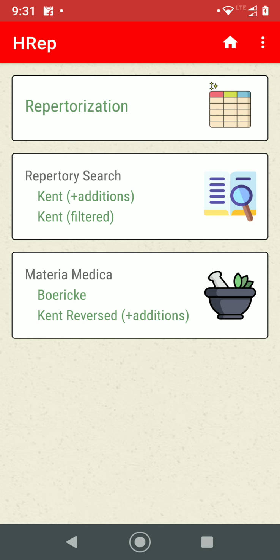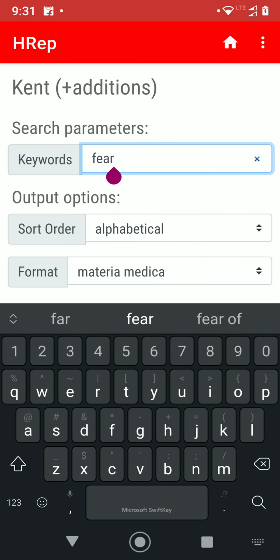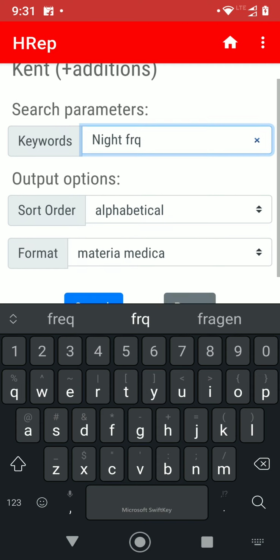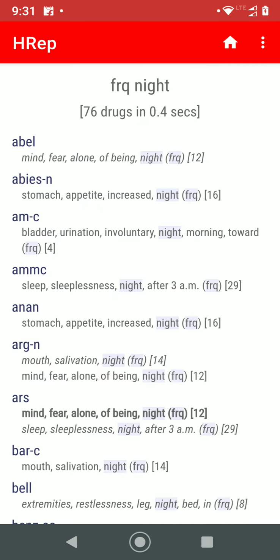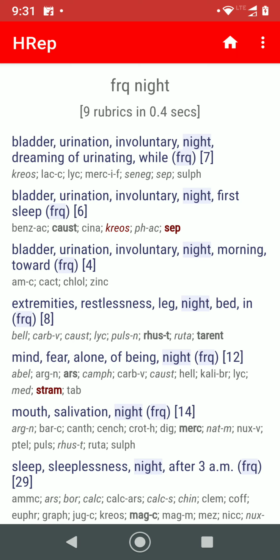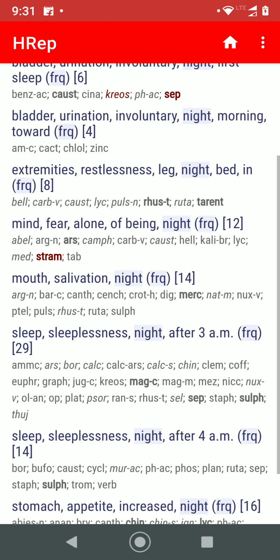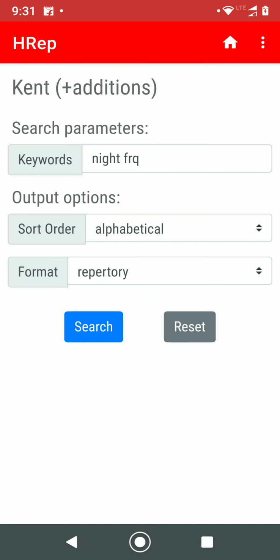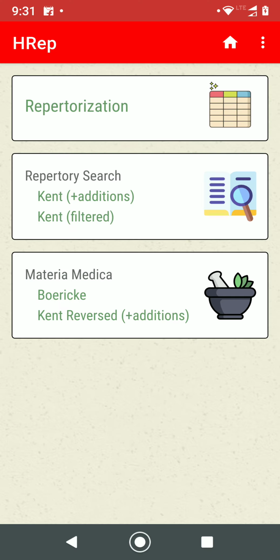Do remember to use FRQ, you can use it with any word. So you say night FRQ and you search, and we are still in the Materia Medica output, repertory output. You will see rubrics which have this. So like this. To clear anything, you just have to press the reset button and all the words will be cleared. It remembers the last state. So this is important to know. So that is repertory search.